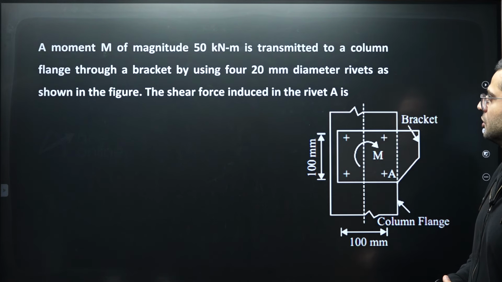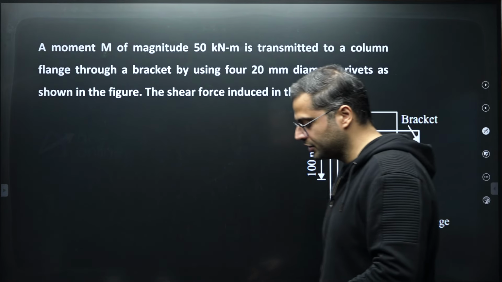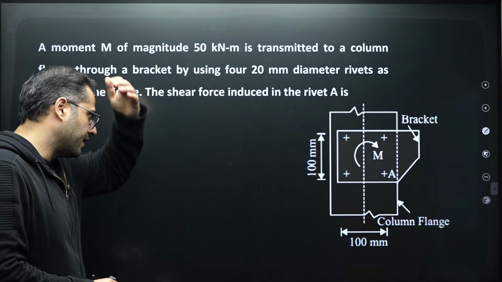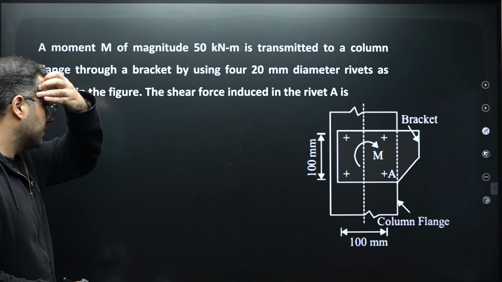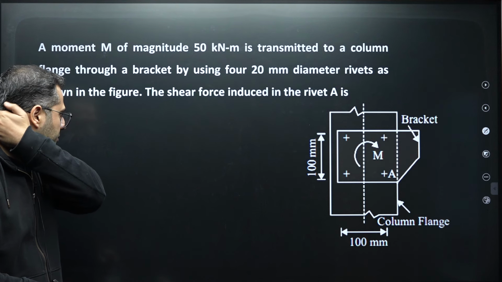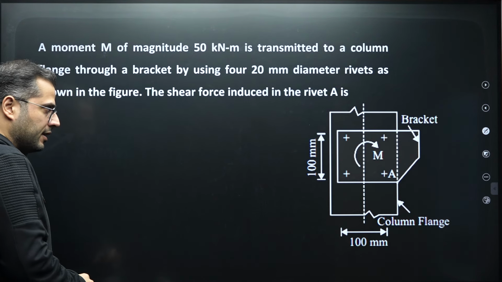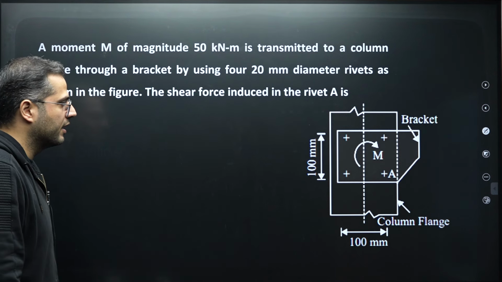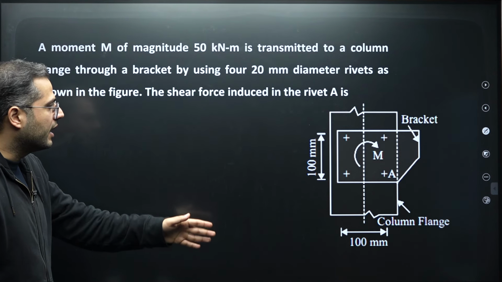Let's see this next question over here. This was again an MCQ question, but it has been converted to NAT. Here, this eccentric connection is there, but to be precise, the value of moment is given, that only moment is there in this particular connection. There is no direct force.